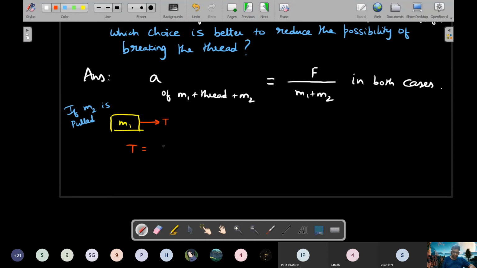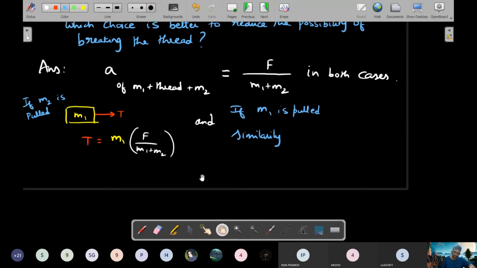So the value of this tension would be simply M1 times that acceleration that I wrote, F divided by M1 plus M2. And if M1 is pulled, we get similarly the value of tension would be this time proportional to M2 times F divided by M1 plus M2.